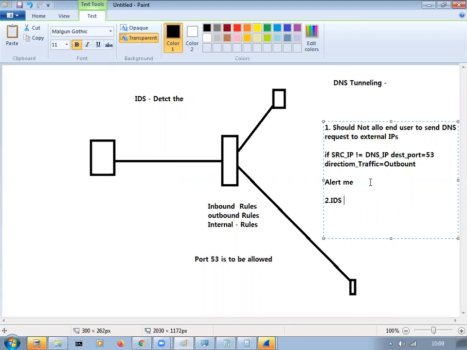And one more thing, you have to make sure your IDS, IPS should have some kind of data inspection mechanism for DNS as well. Usually they will disable the signatures. We should recommend they be used for DNS also. The packet inspection, traffic inspection mechanism should be enabled. This is the easiest way you can detect any tunneling that is happening.